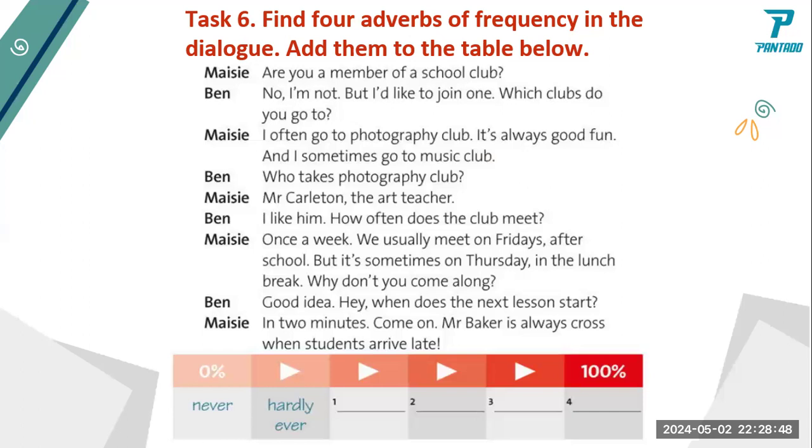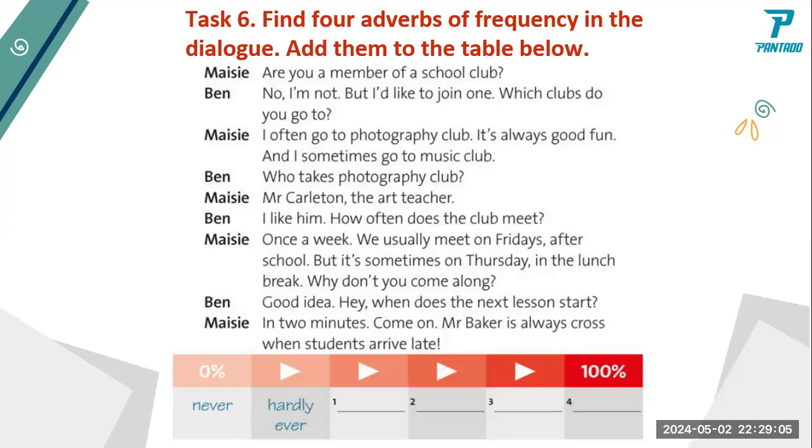Why don't you come along? Good idea. Hey, when does the next lesson start? In 2 minutes. Come on, Mr. Baker is always cross when students arrive late.